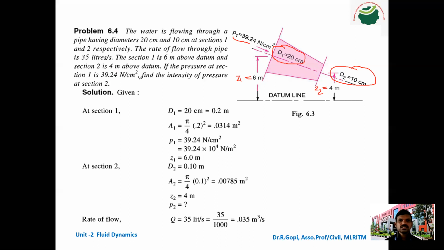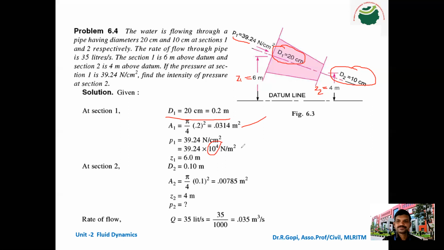So now we will move to the solution. D1 is given, and based on D1 we find A1. Next, P1 is given in Newton per centimeter square. You convert it into Newton per meter square. So what we have to do? We multiply by 10 power 4. If you multiply by 10 power 4, Newton per centimeter square is converted into Newton per meter square.